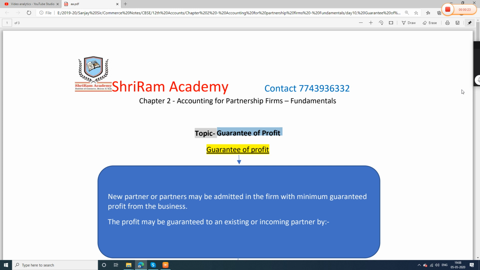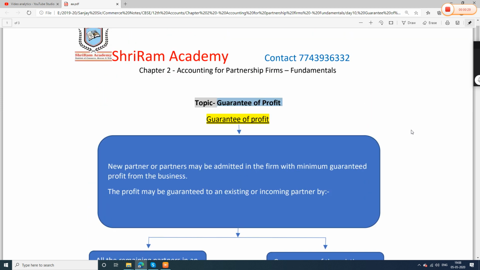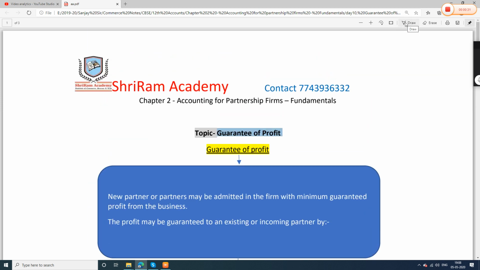Okay. So see guys, what does this say? Guarantee of profit. I will try to make you understand with an example. A, B and C are partners, and C is a new partner.